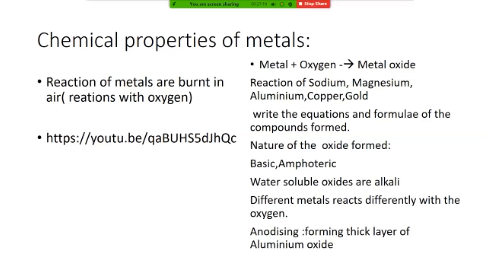Here one word is coming, that is called anodizing. Anodizing का मतलब क्या हो गया? They form a very thick layer of oxide, especially aluminum, which forms a thick layer called aluminum oxide. आपके घर में aluminum के utensils होंगे.